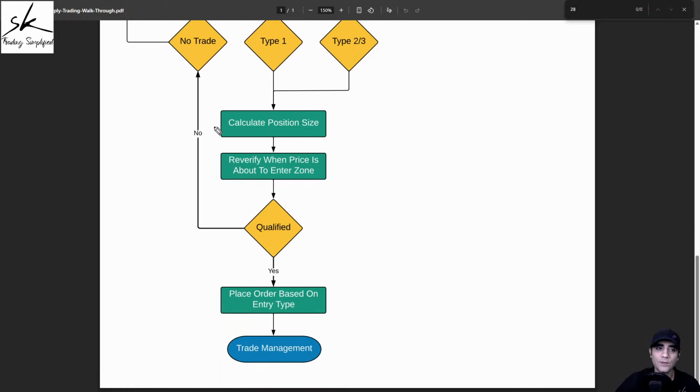So we need to be ready for the worst case scenario, for which we'll do our proper position size calculation. Whenever the prices are back, we'll have to re-verify, because the markets are not static, markets are dynamic. Conditions are changing almost every other second. So before we enter the trade, we'll recheck: does it still qualify based on my trade plan? If the answer is yes, you place your order based on the entry type, in this case a type 1 trade. And once your order has been executed, the last step is your trade management.